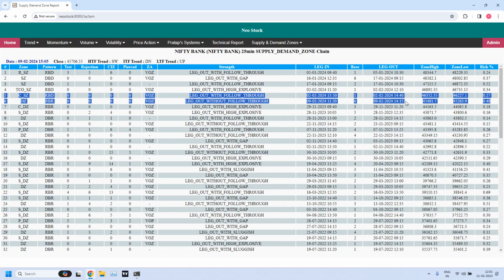This is the immediately available demand zones. Seventh one is again a medium priority, high liquidity demand zone. And below that, we have high priority, high liquidity demand zone. Eighth one, probably 43,871, 43,800. It could be a strong support.